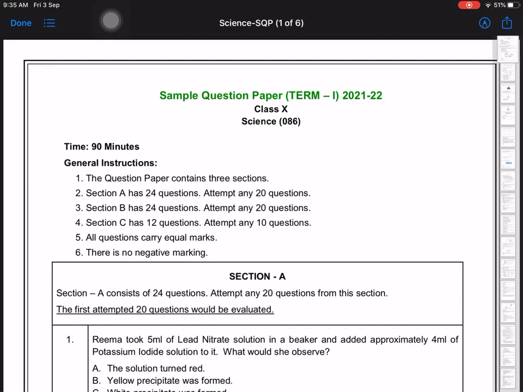सेशन 2021 एंड 22 के लिए जो सैम्पल पेपर रिलीज़ किया है उसको डिस्कस करेंगे टर्म 1. As you know that this paper is completely objective type and it will be taken on OMR sheet. अब OMR sheet पे देना पड़ेगा.